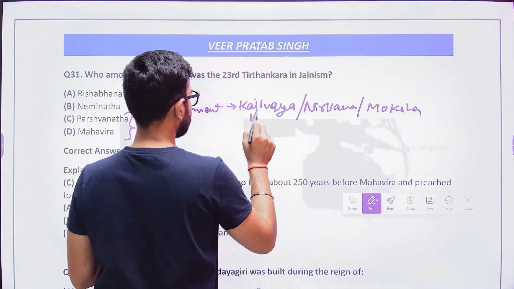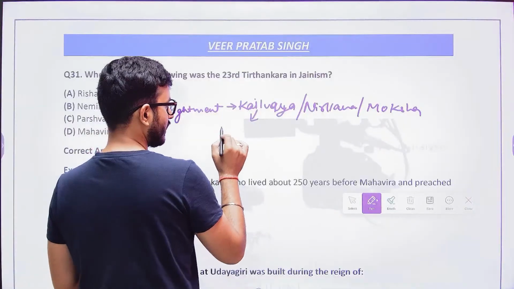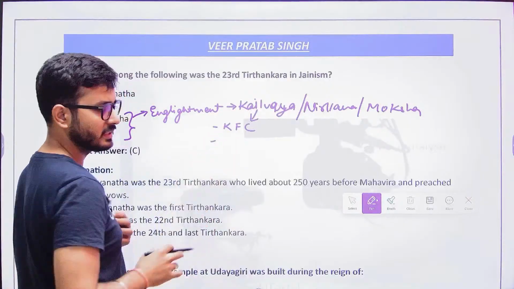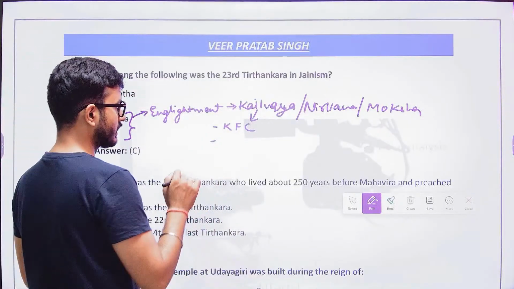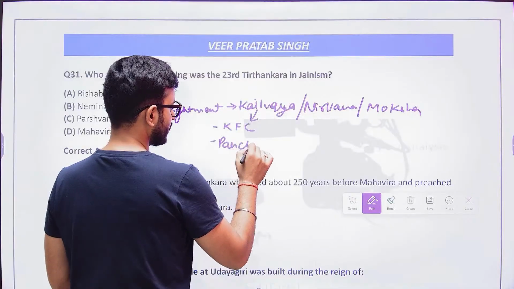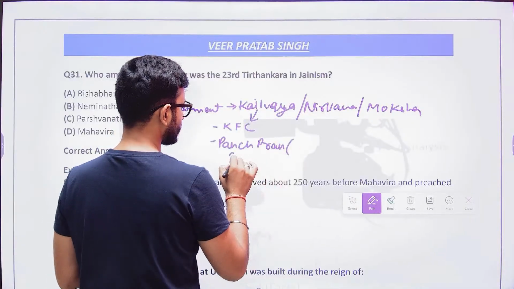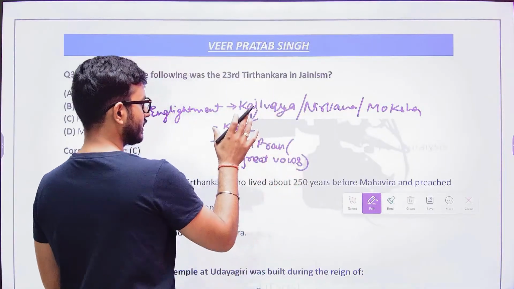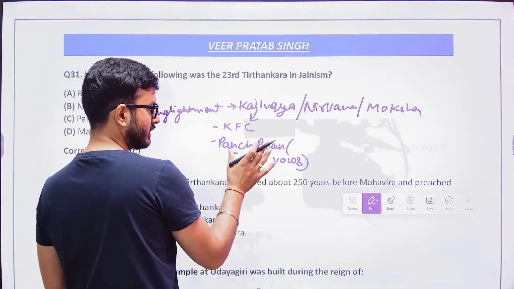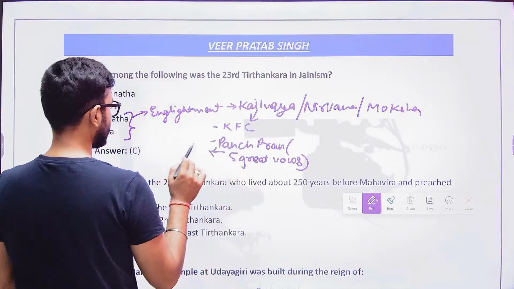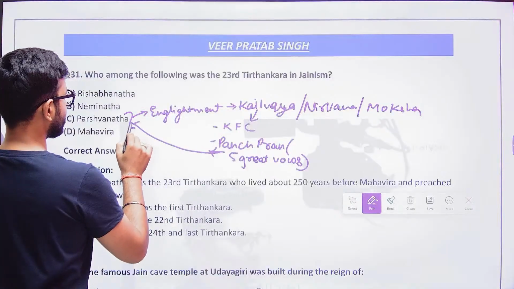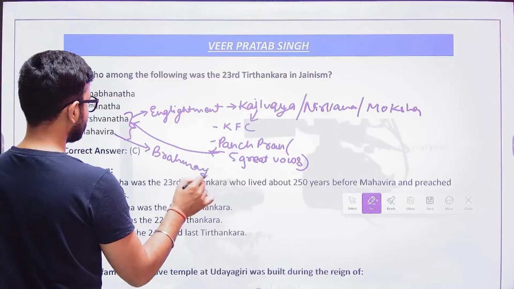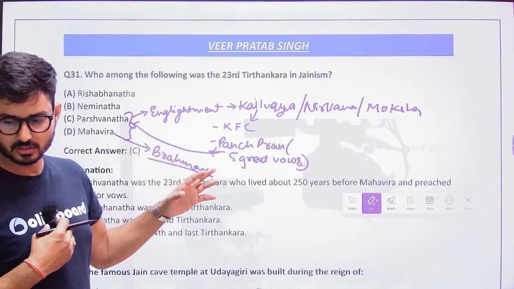In order to attain Kaivalya in Jainism, you will have to have right knowledge, right faith, and right conduct. Along with these, you will also have to follow the Panch Mahavrata, the five great vows. The initial four great vows were given by Lord Parshvanath, and only the fifth vow, the vow of brahmacharya, was given by Vardhaman Mahavira. So this is the general understanding.